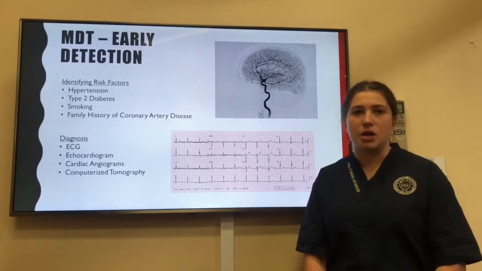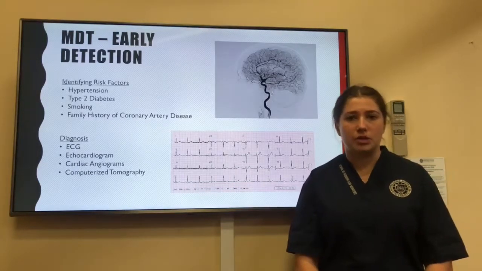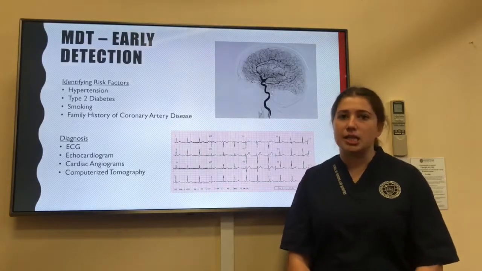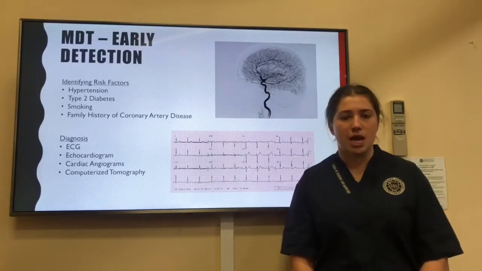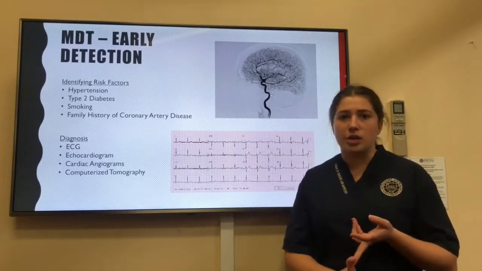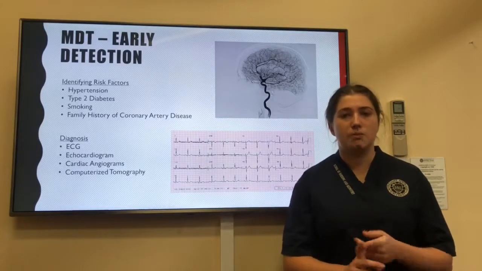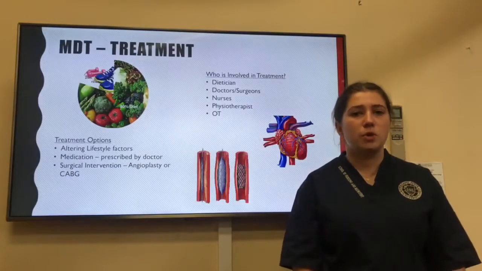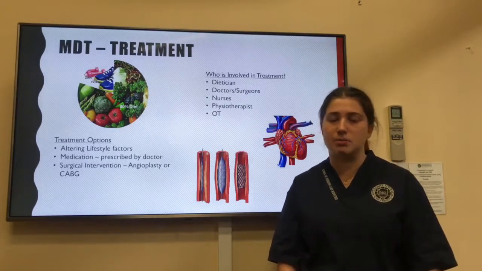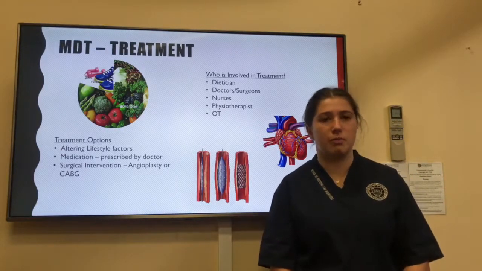CHD can be detected by nurses, GPs, or other allied health professionals who are aware of these risk factors and symptoms when talking to a patient. CHD is then confirmed through a variety of methods of diagnosis, including ECGs, a stress test, cardioangiograms, or computerised tomographies, most of which are conducted by either nurses or doctors. The use of a multidisciplinary team for decision-making regarding coronary heart disease has become increasingly popular in order to select the optimal treatment option for the patient.